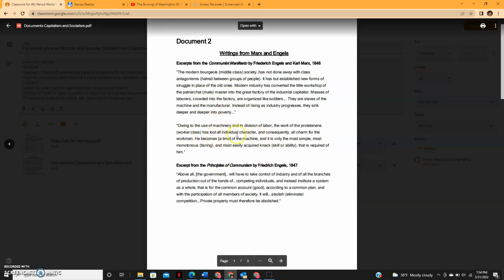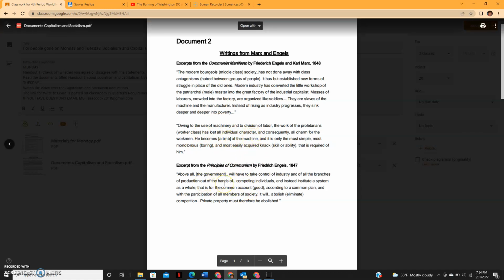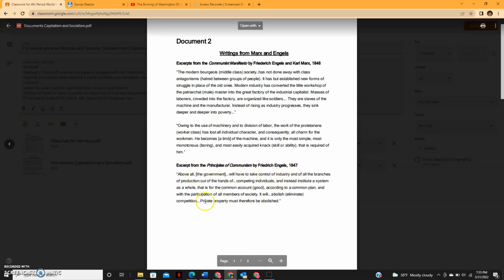And they will not lose their character because they will not feel like they are slaves. So that's what he's saying, that if we are all the same, if everyone gets the same amount of everything, then society can progress and become better. And government taking control of industry is how we're going to do that. That's how the government, politics, has to take control of industry.